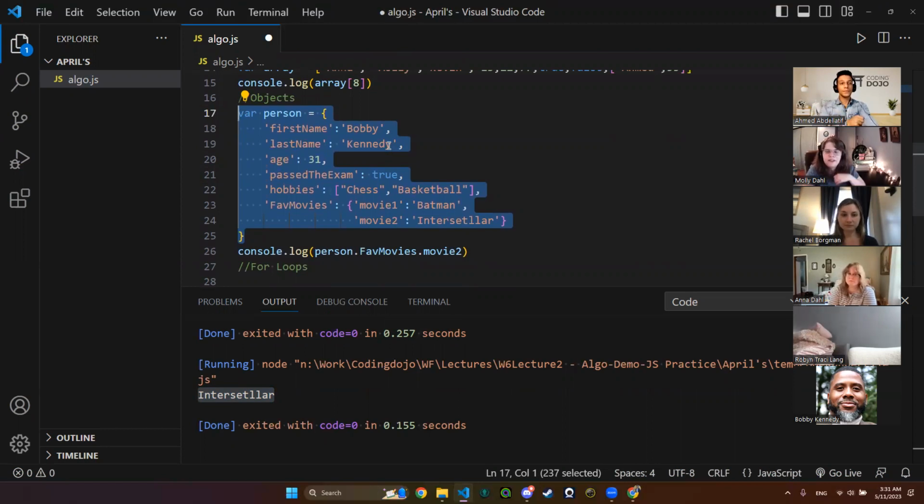It's not really so much a question, but I do like how you said, with the objects, how it has the little curly brackets, and how the arrays have the square brackets and the strings have the quotation marks. I knew that with the strings and the arrays, but I never really connected it all the way with the objects, so that was just helpful for me to understand. Thank you so much. Yeah, thank you so much for this, Molly.